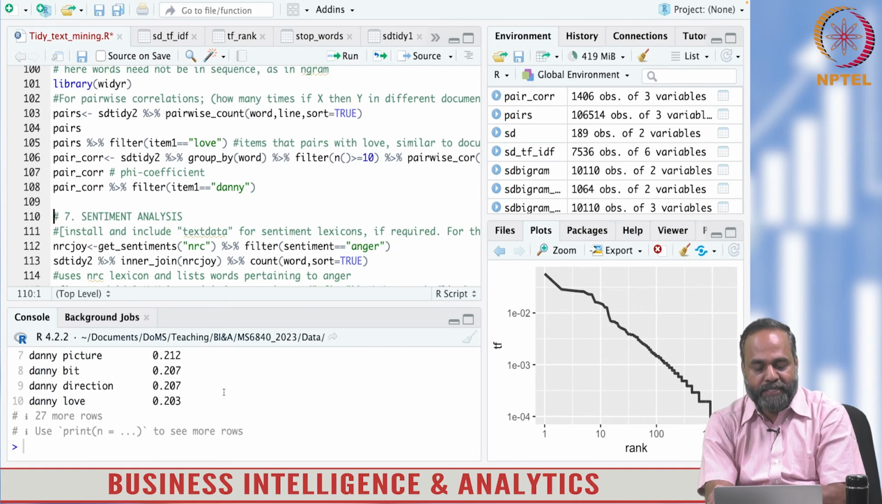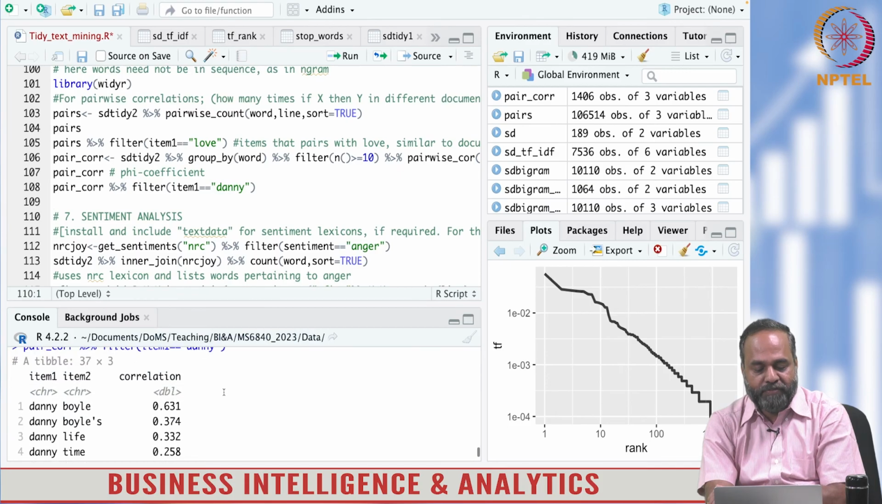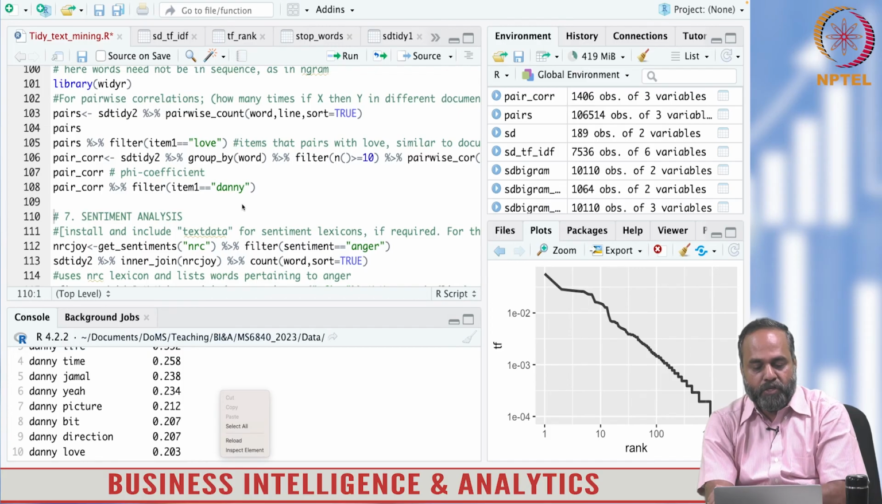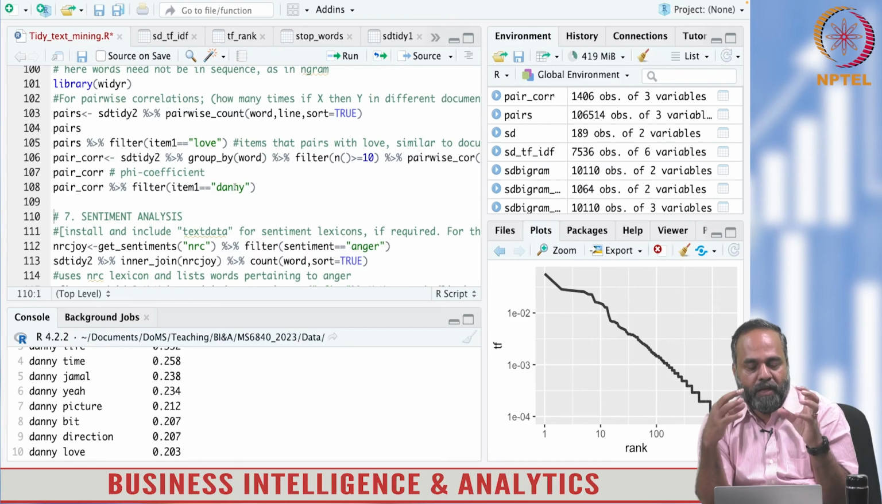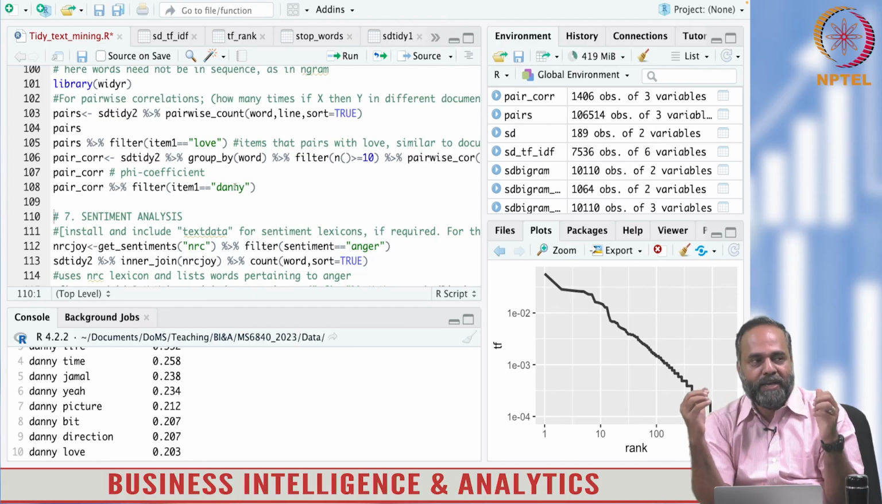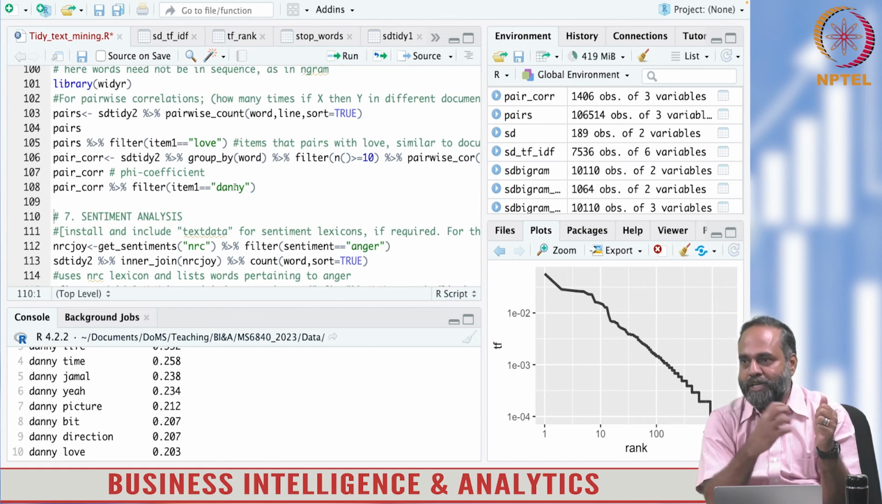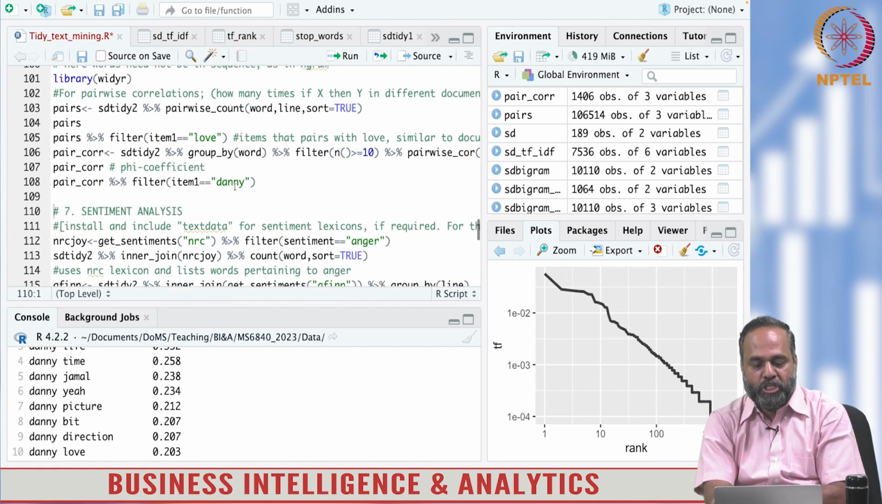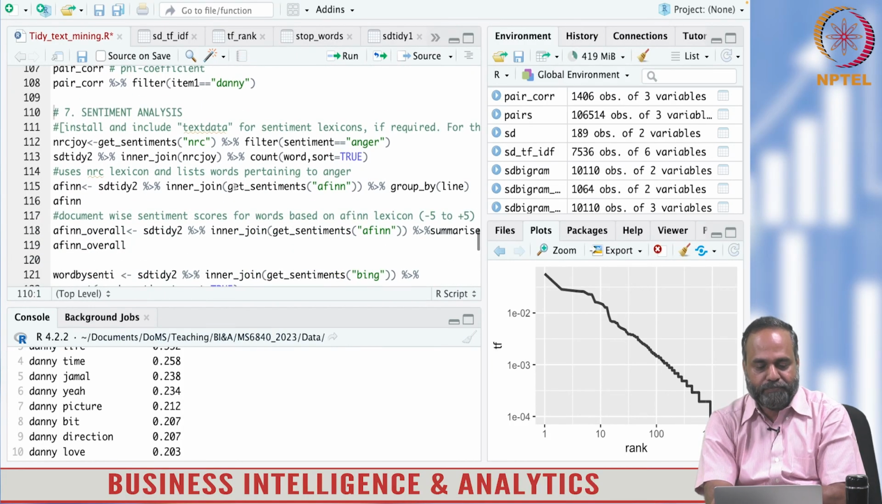I am also seeing Danny and its phi coefficients with others: Danny and Boyle, Danny and life, Danny and time, Danny Jamal, and so on, but the values are positive but low. So you can see that co-occurrence could be analyzed using frequencies, but should be explored using the phi coefficient. You take one word and see what the other words are which are strongly correlated. So that is a useful analysis with text.